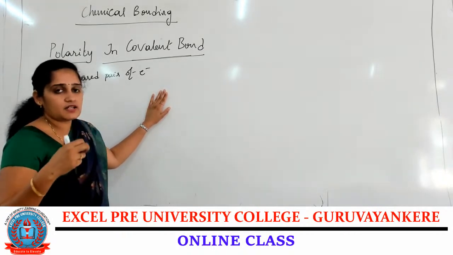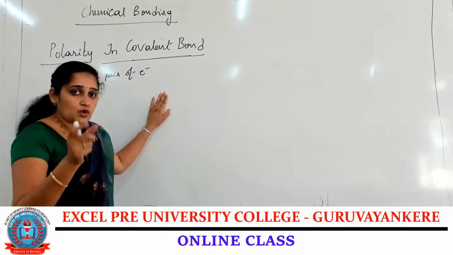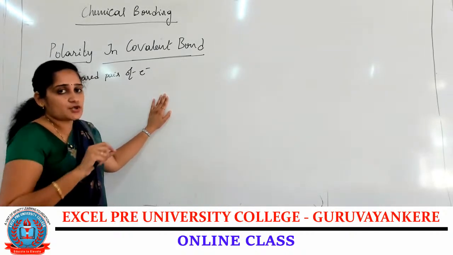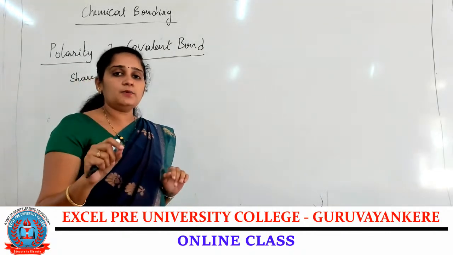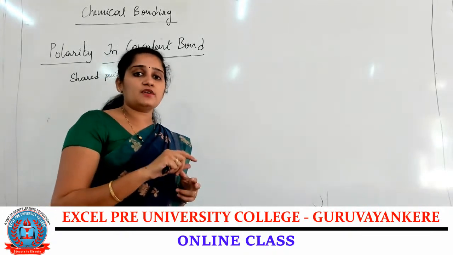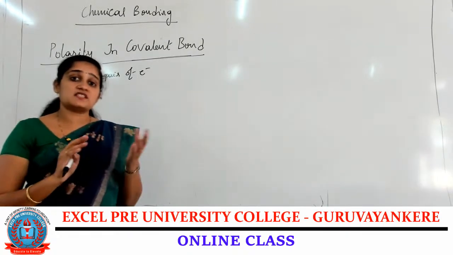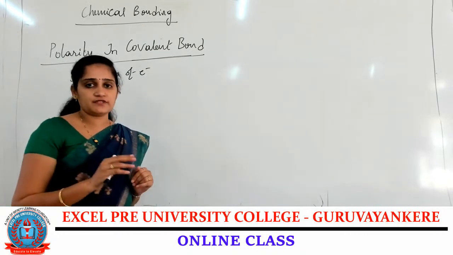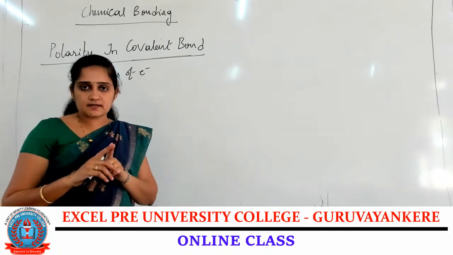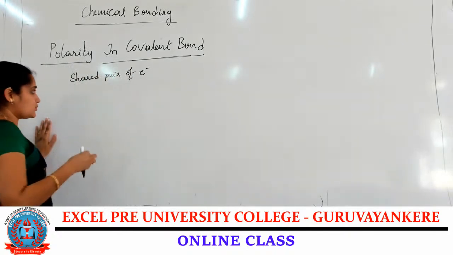So when it attracts the electrons towards itself, it forms two ends, one positive end and another negative end. So a covalent bond shows polarity in nature. Actually, polarity would be expected only in the ionic bond, because an ionic bond is formed by complete transfer of one or more electrons from the valence orbital of one atom into the valence orbital of another atom. So charges occur during the formation of an ionic bond, but during the formation of a covalent bond, sharing of electrons takes place, isn't it? But after sharing, the electrons get attracted towards one atom.